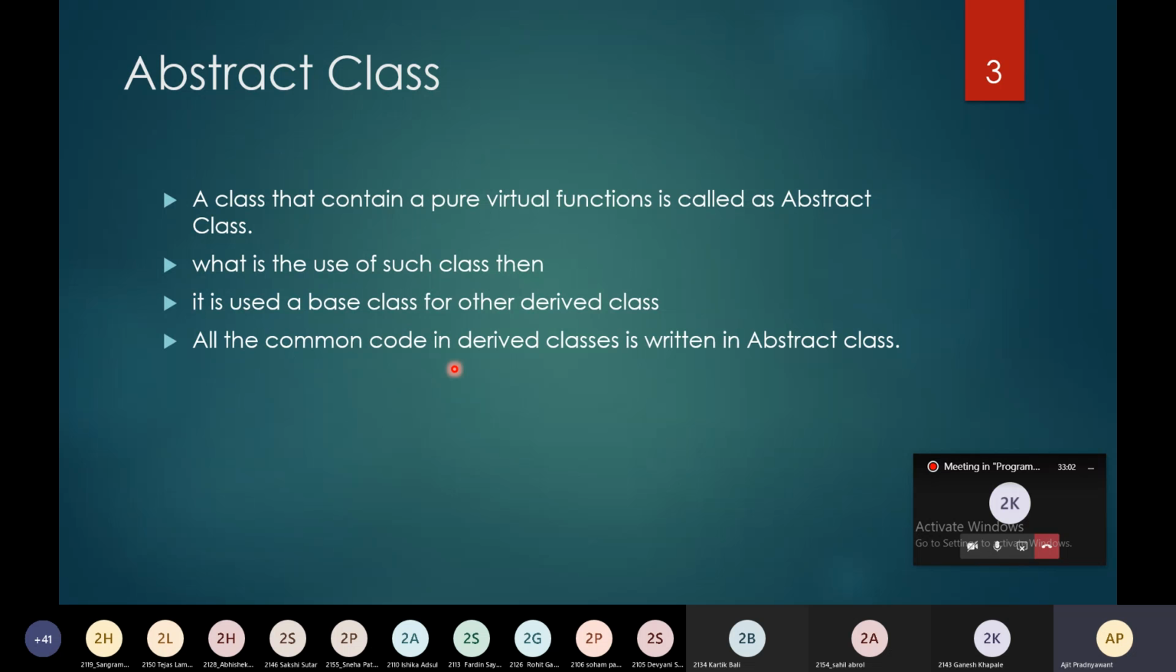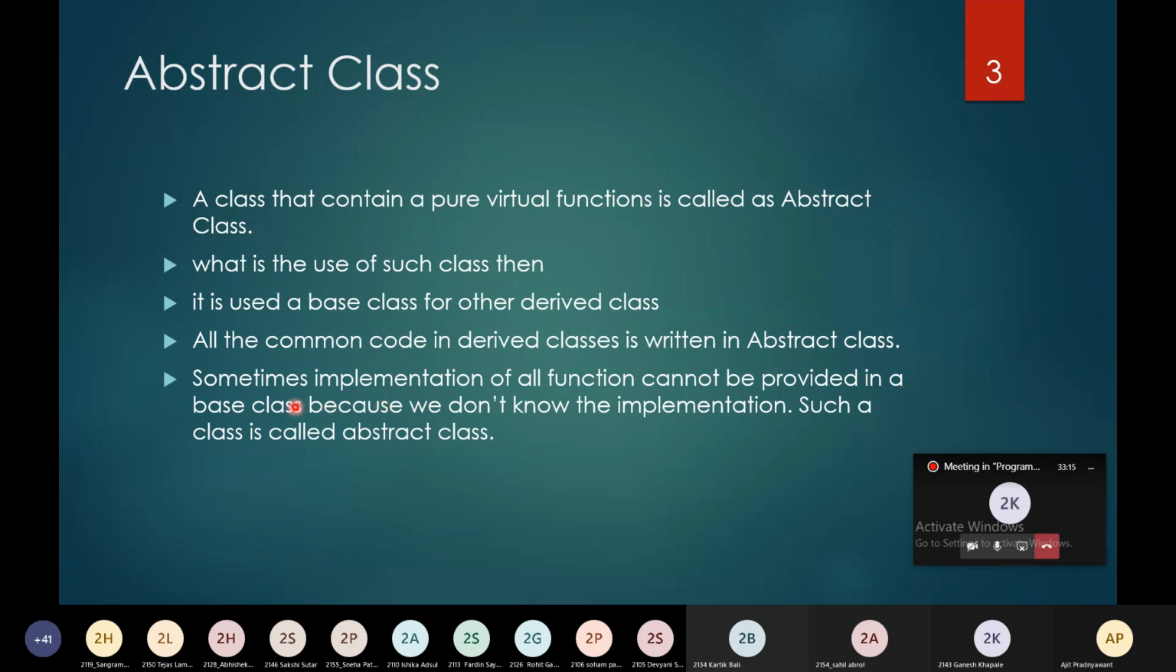All the common code in derived classes is written in the abstract class. Sometimes the implementation of all functions cannot be provided in a base class because we don't know the implementation. Such a class is called an abstract class.